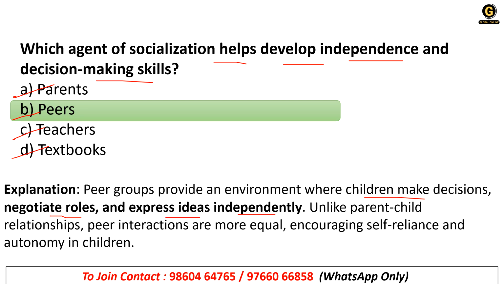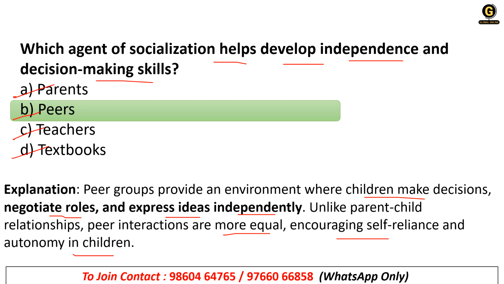In the last session as well, we have seen how peers help the child or the person in developing their decision making skills, expressing their ideas and behavior. Unlike the parent-child relationship, peer interaction is more equal, encouraging self reliance and autonomy in children.